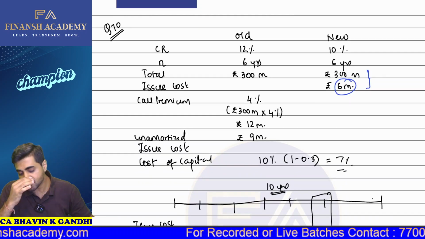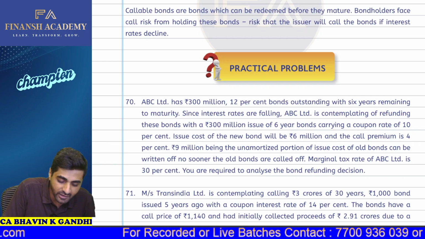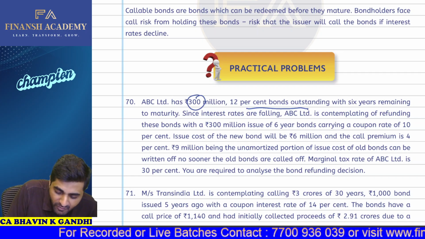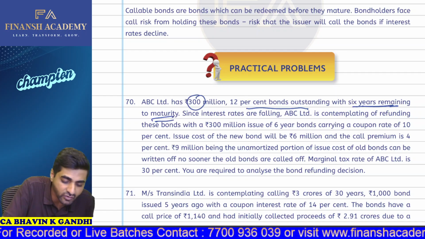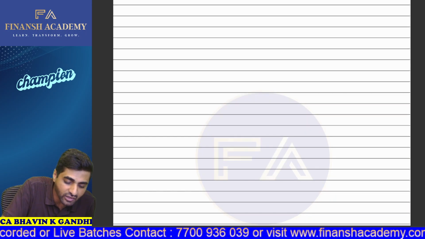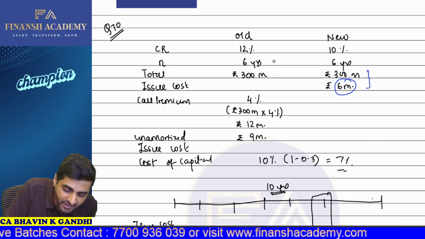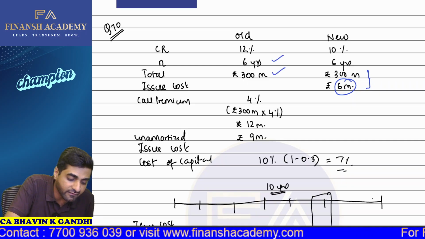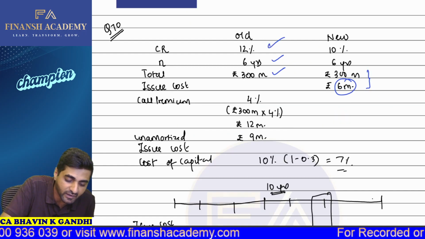Now in this question number 70, let us first read the question. ABC has 300 million, 12% bonds outstanding with 6 years remaining to maturity. So there are 6 years remaining, so we can also write down the details of your old bonds. There is 300 million, and 6 years are remaining, and we have the coupon rate of 12% here.